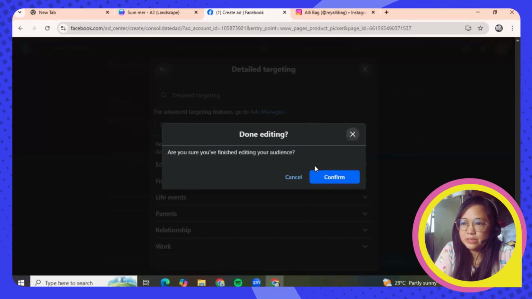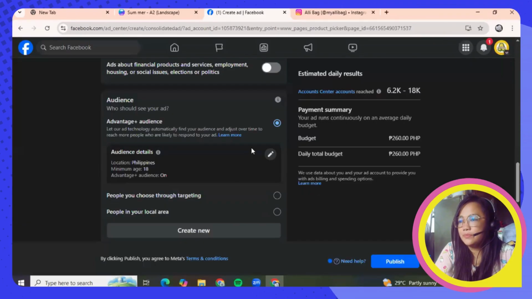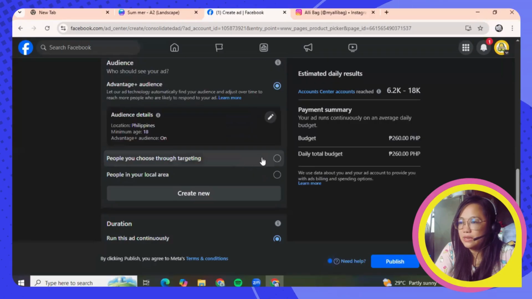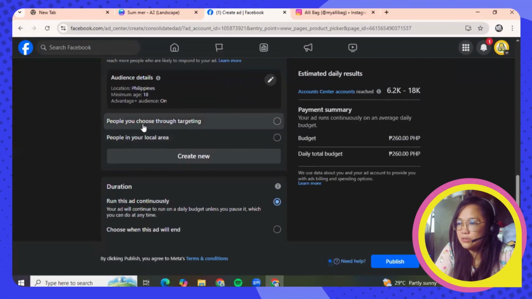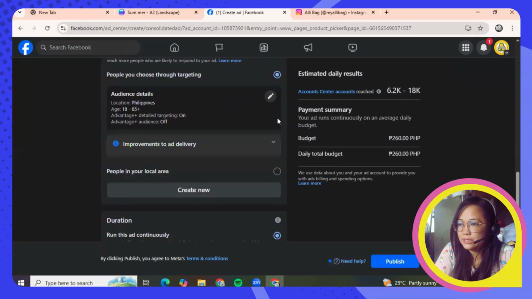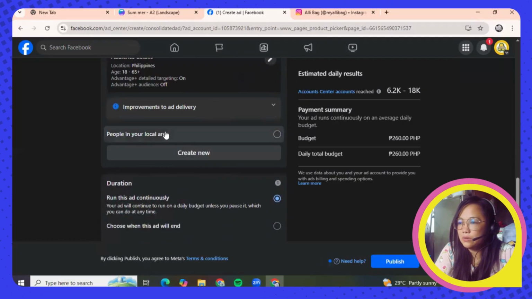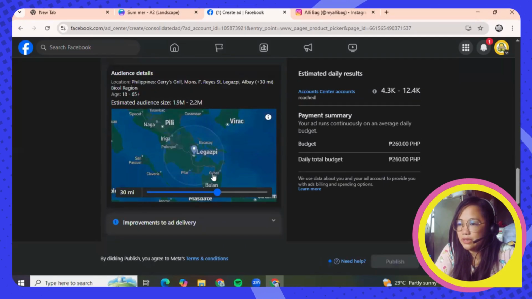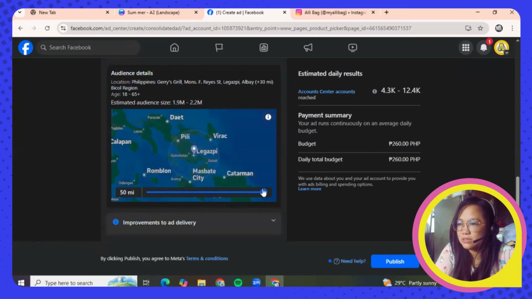Are you sure you're finished? Yes, of course, confirm. Okay, and then let us scroll down. People you chose through targeting. Okay, improvements to ad delivery. And now, people in your local area, you can just extend it here as well. So there you go.